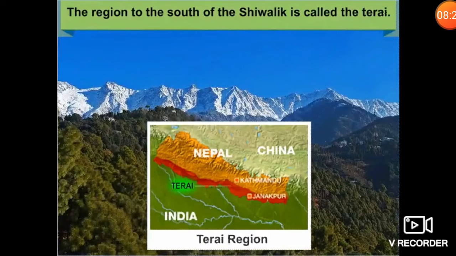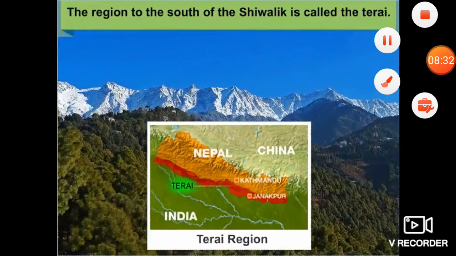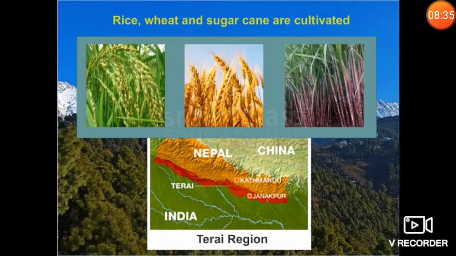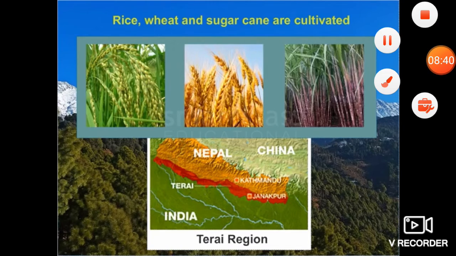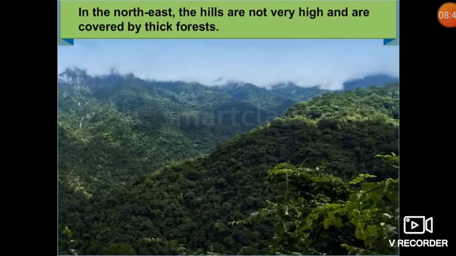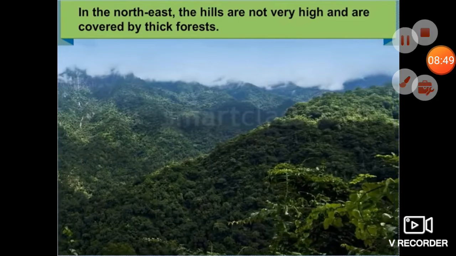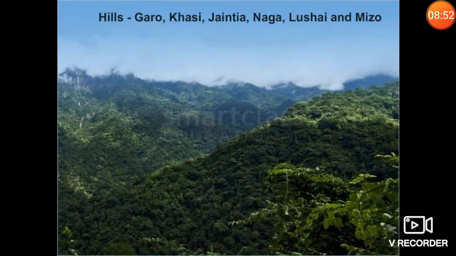The region to the south of Shivalik is called the Terai region. You have seen this region in the picture. This is called the Terai region. The Terai region people grow rice, wheat and sugarcane. In the northeast, the hills are not very high and they are covered by thick forest. Some of the famous hills, Garo Hills, Khasi Hills, Jaintia Hills, Naga Hills, Lushai, and Mizo Hills are also found here.